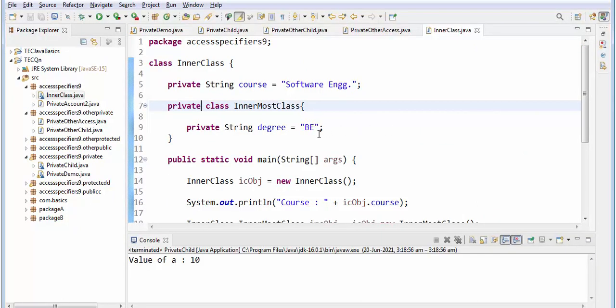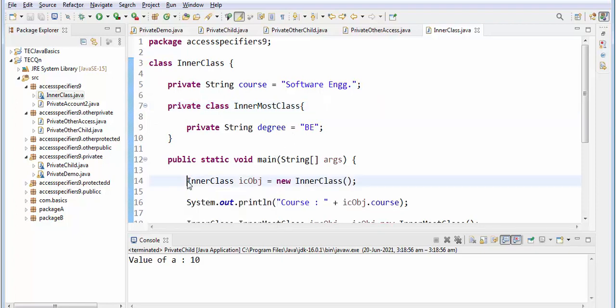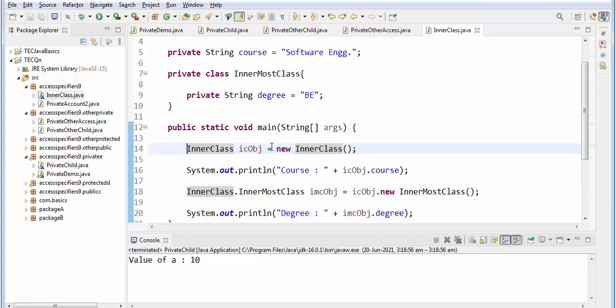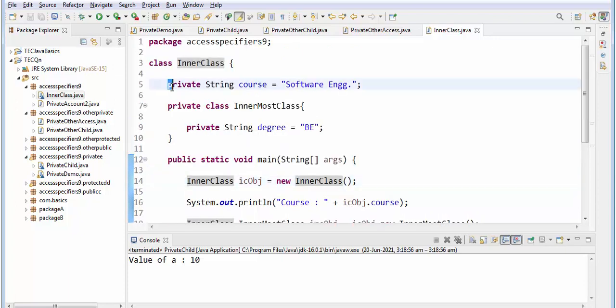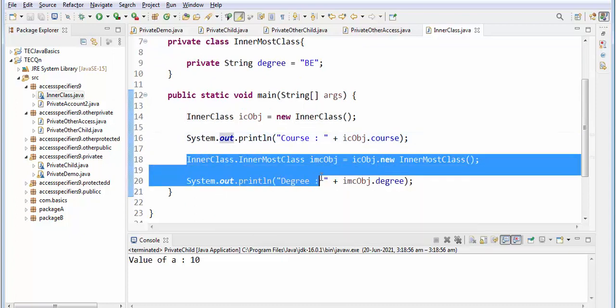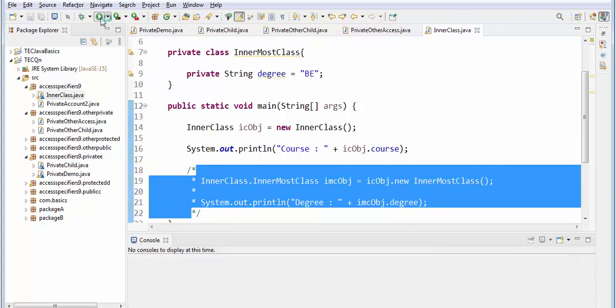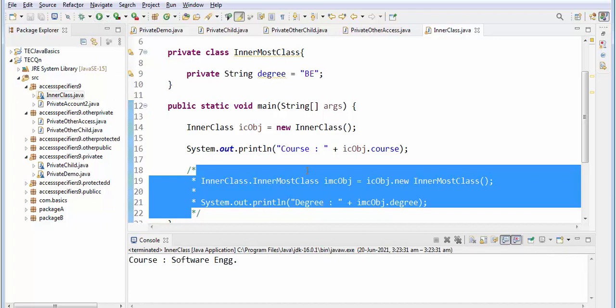Inner class we'll see separately. I'll just explain it to you because it will be slightly confusing. See, the inner class is nothing but the outer class. So as usual you have to create the object. Inside the inner class I have one private variable, course, so I am printing this value. We'll see what happens to the output. See, I am getting software engineering.